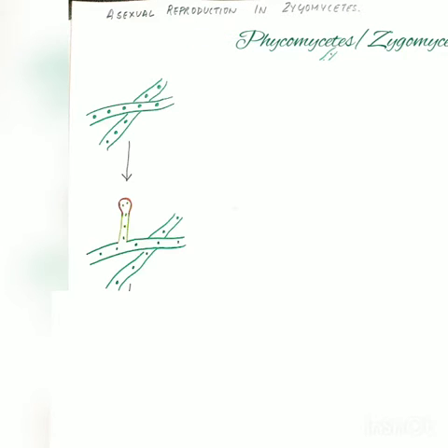Now during reproductive season, a new outgrowth is seen arising from the hypha, the tip of which is swollen. The vertical part of the outgrowth is called the sporangiophore, and the swollen part is known as the sporangium.